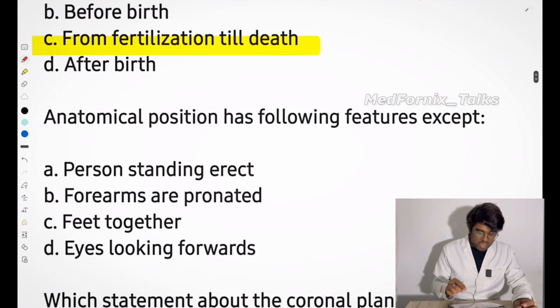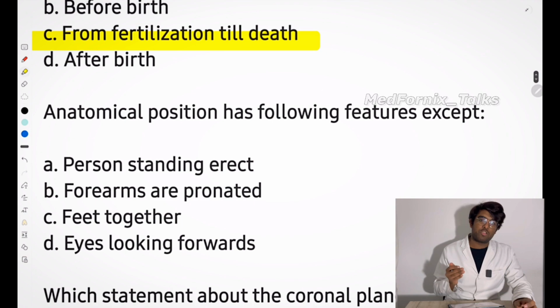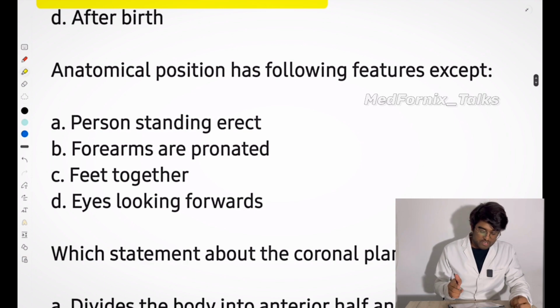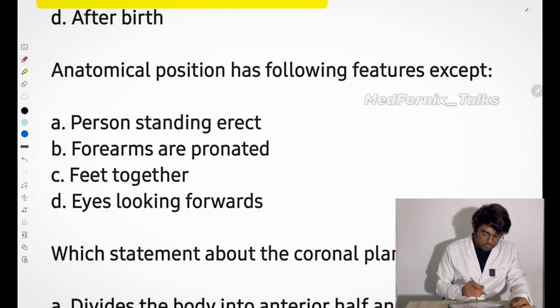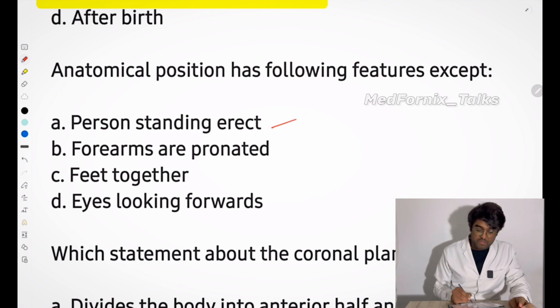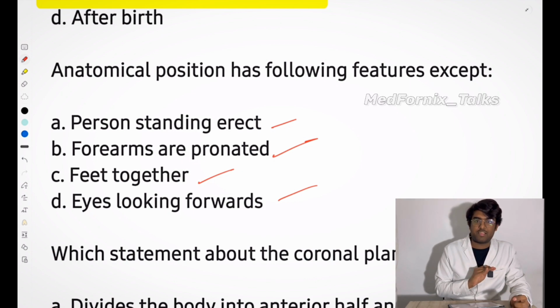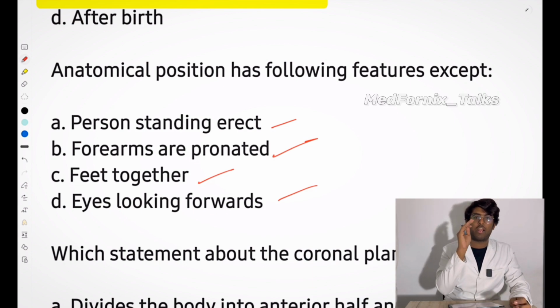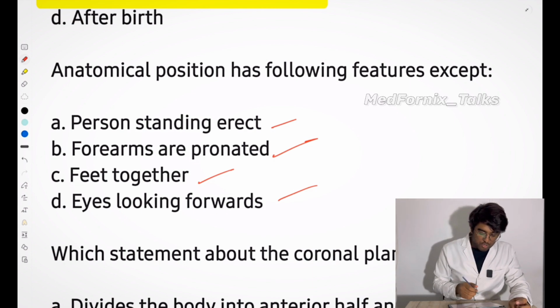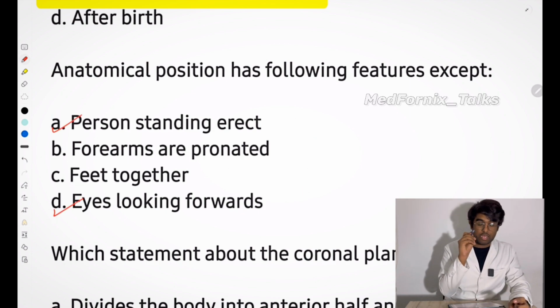Next question, now we are going to talk about positions, planes and all. Anatomical position has the following features except, and there are 4 options given: person standing erect, forearms are pronated, feet together, eyes looking forwards. I have told you that the anatomical position is not a normal position as we do on a daily basis, right? I have already told you in that session before. Person standing erect, it is the right answer, I have told you, right? The eyes should look forward, focused on any point. So options A and D are right.